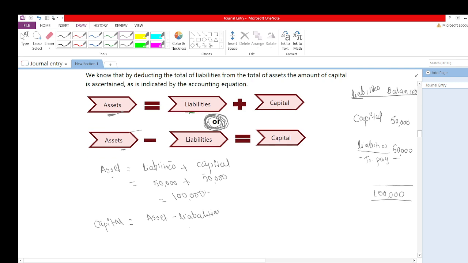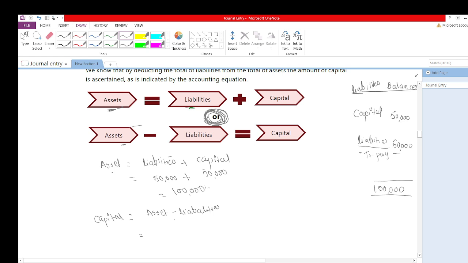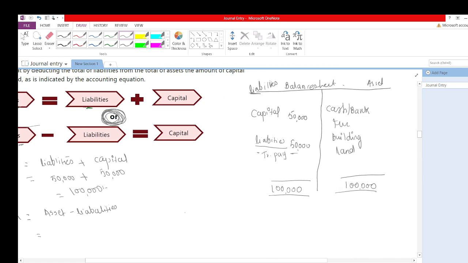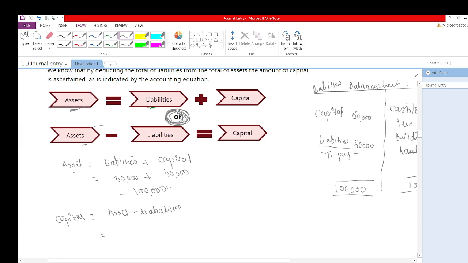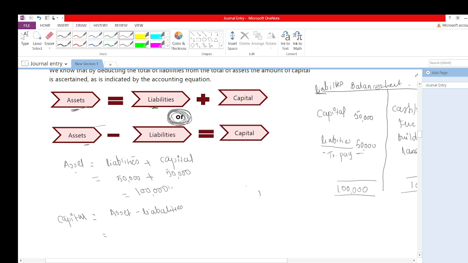Now what will be the asset in this balance sheet? So asset will be rupees 1 lakh. So I will write over here. Okay, so asset will be 1 lakh. And how much liabilities is here? As we know, liabilities is 50,000. Now please tell me, 1 lakh minus 50,000, is it 50,000? Has this equation been proved? Yes, because we already have given here capital is equal to 50,000.